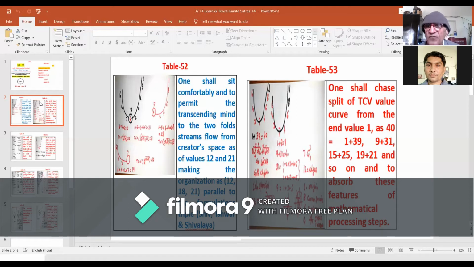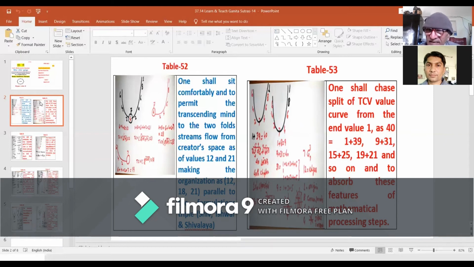Eventually, if we dive along this chapter within this domain to reach the creator's space, then the value of the last letter is 1, and the value of the last two letters is 1 plus 8 equals 9. Therefore, it brings us to the organization of 40 equals 9 plus 31.